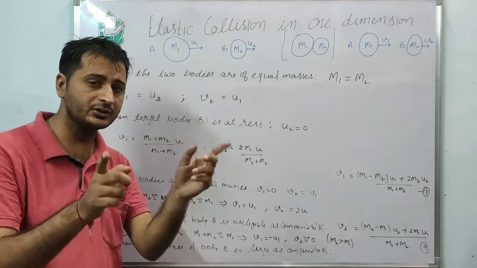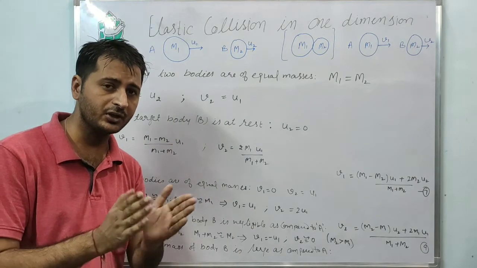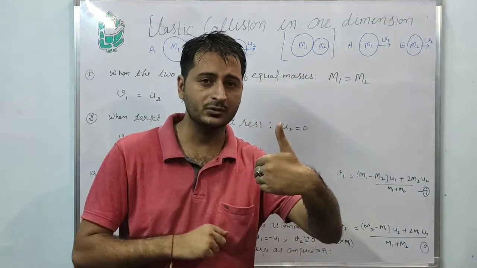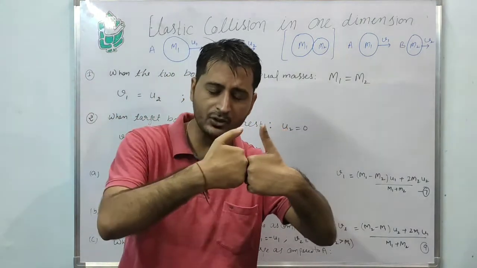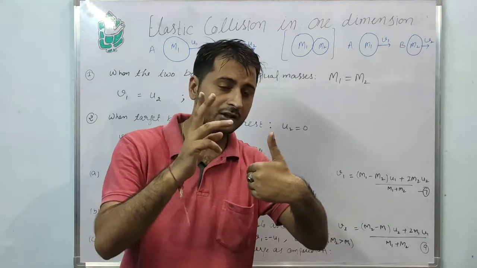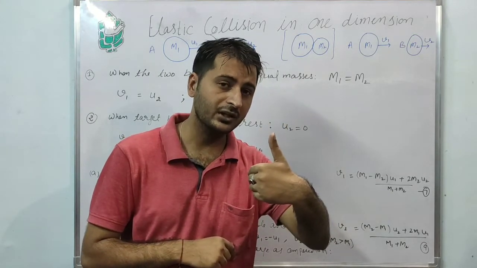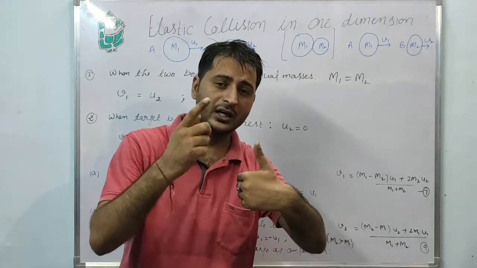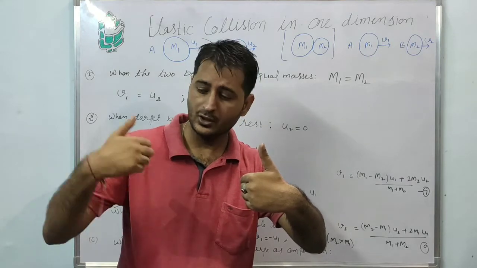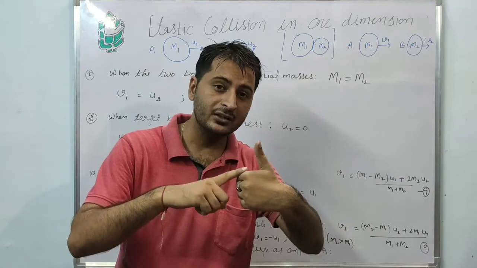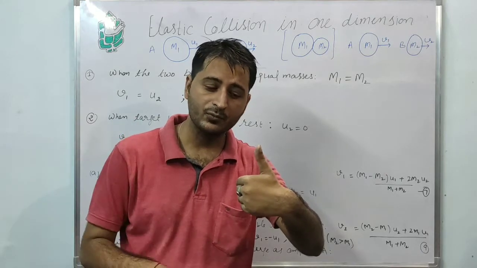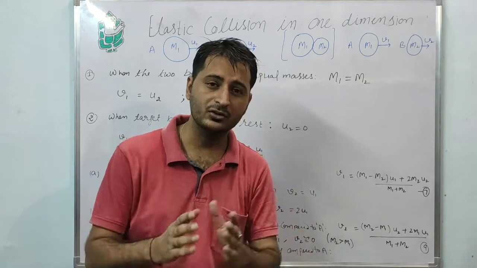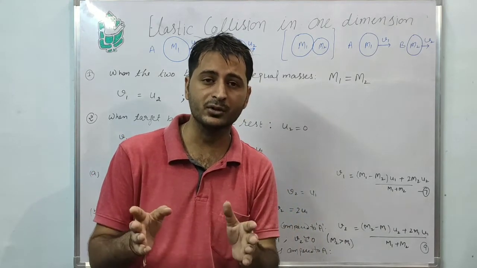Second case, a little bit of change. What does it mean? We assume body B is at rest, and body A is going to hit that body. Here three independent cases occur. What are the cases? The masses of both bodies are the same. The mass of body B is negligible in comparison to body A. The mass of body B is greater in comparison to body A. So we will discuss the three independent cases one by one.